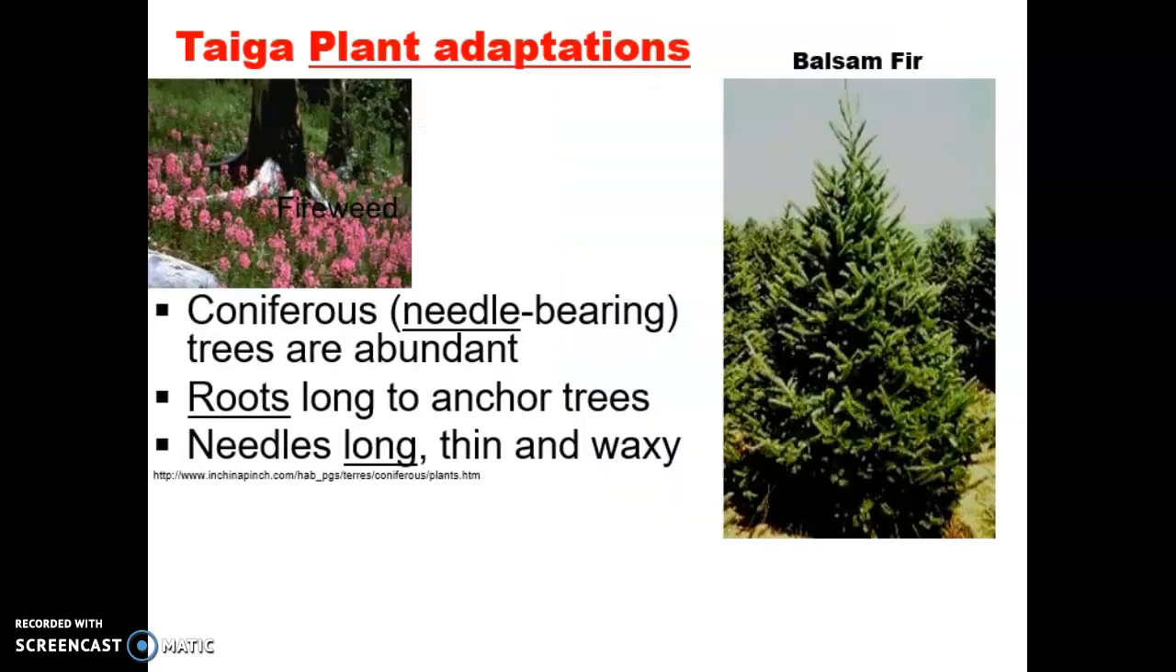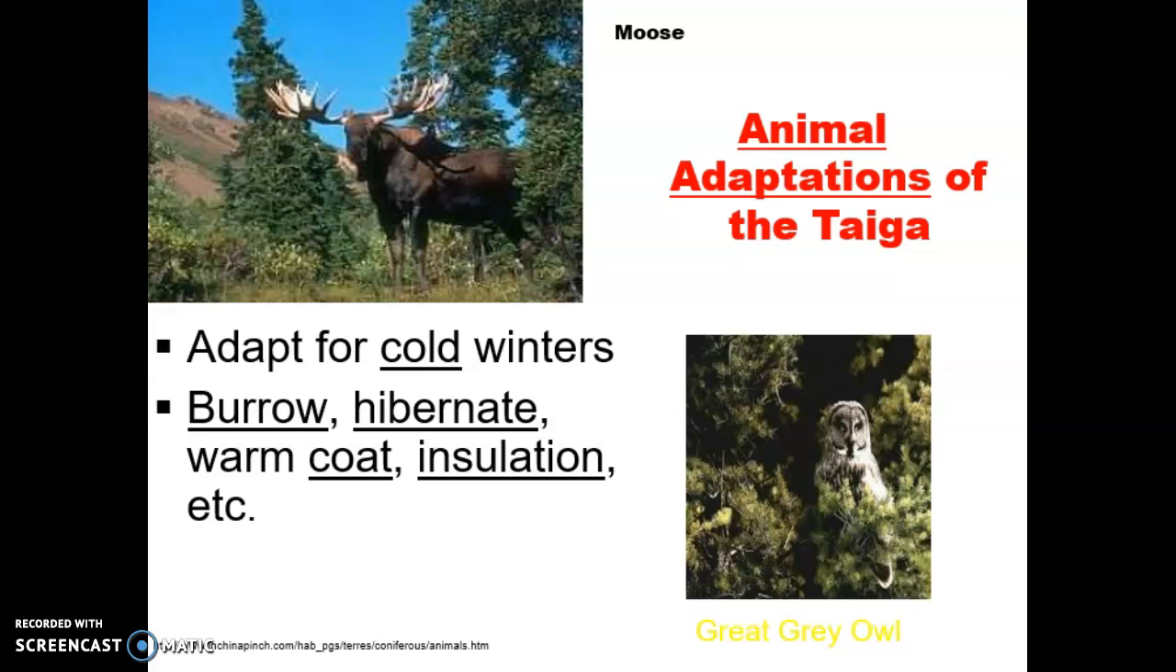Coniferous or needle-bearing trees are abundant. Their roots are long to anchor trees. The needles are long, thin, and waxy. The animals there adapt for cold winters. They burrow, hibernate, and they have a warm coat with insulation. And animals usually use fat for insulation.